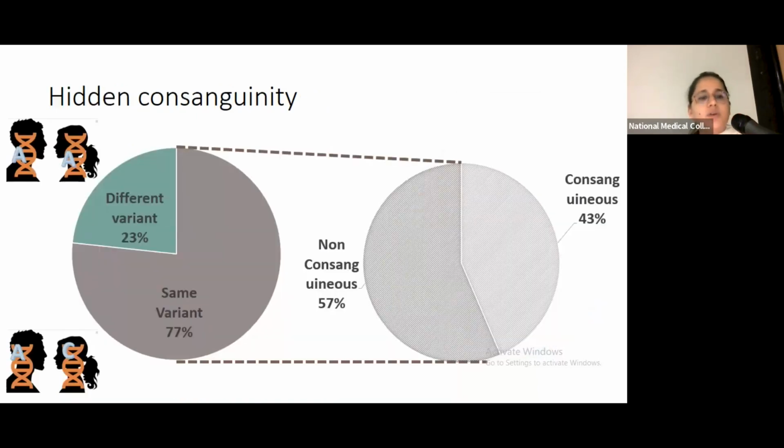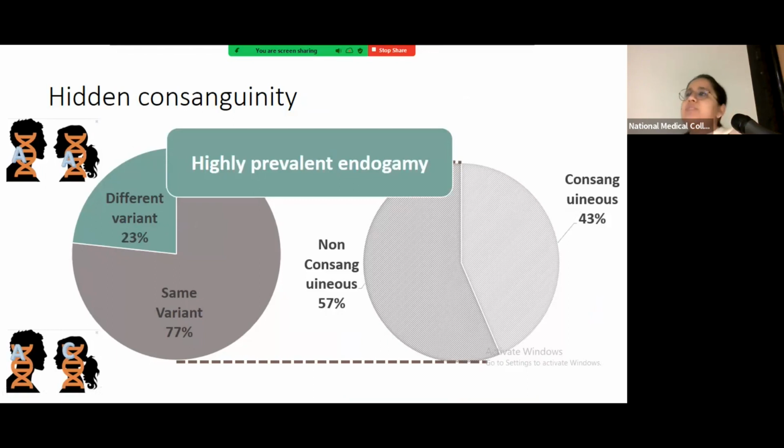We also found out that among those families where we could make a diagnosis, 77% had the same variant, that is, both the variants were the same in both the parents, and only 23% had a different variant. So what does this mean? Among those individuals who had the same variant, the majority of them were non-consanguineously married, and only 43% were consanguineously married. So this points towards the hidden endogamy that is prevalent in our society.